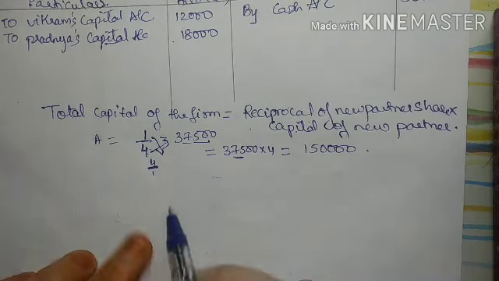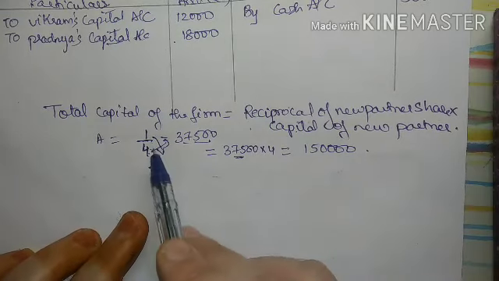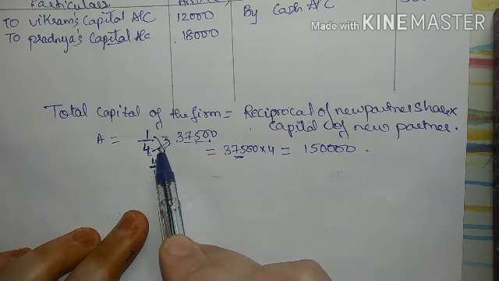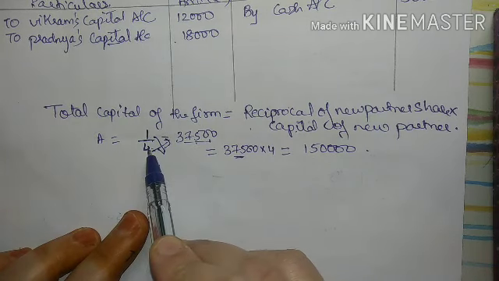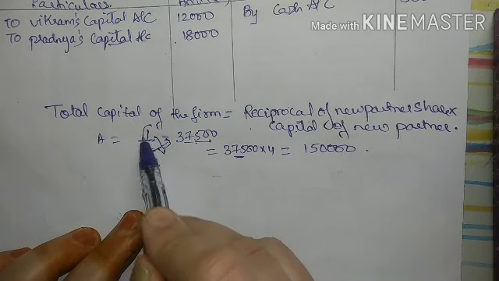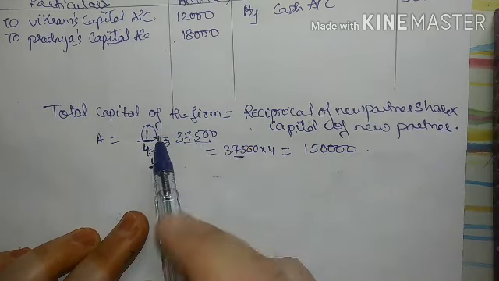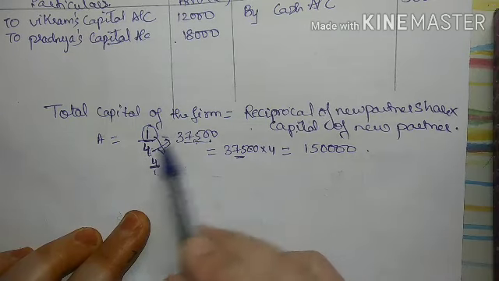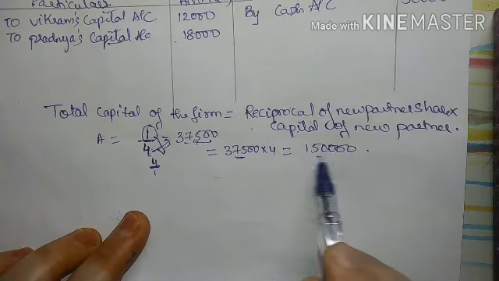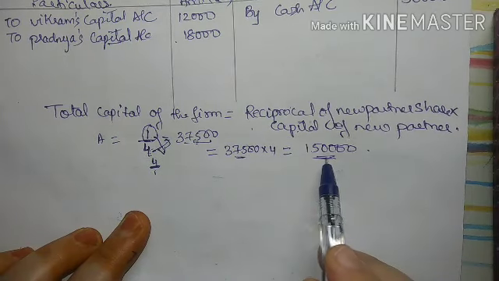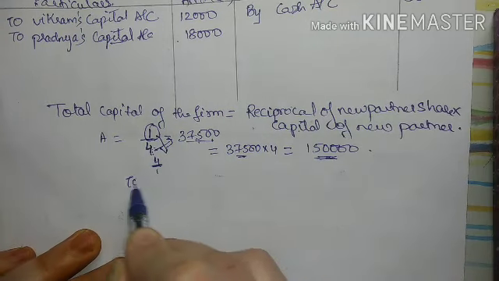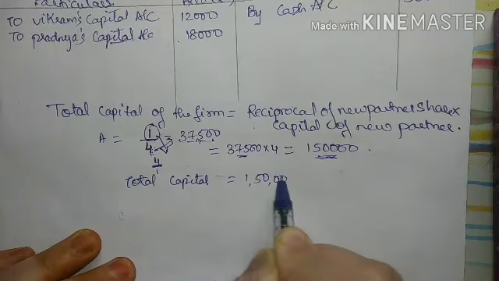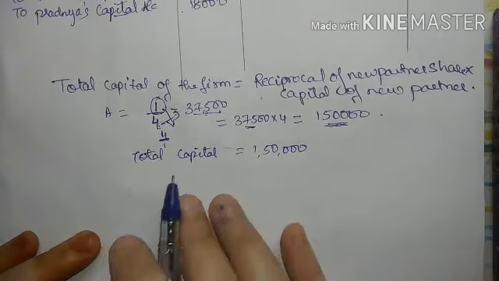When I multiply this, I get 1,50,000, right? So see here once again, Avni is bringing 37,500 capital to get a 1/4 share. Suppose she is getting a 1/4 share, and the total of the business is 1. So for a 1/4 share, if she is bringing 37,500, then what is 1? So we cross multiply, and we get 1,50,000. This is the total capital. So total capital is 1,50,000, right?